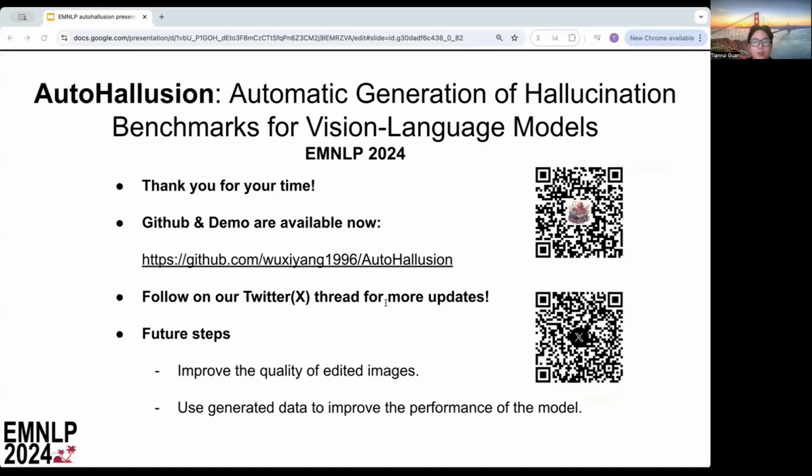There are a few things to improve in the current work. We plan to improve the quality of the edited images, and in addition, we plan to use the generated data to fine-tune the model and improve its performance.